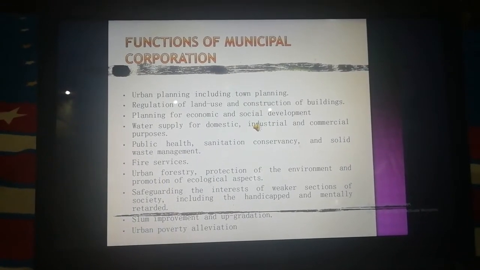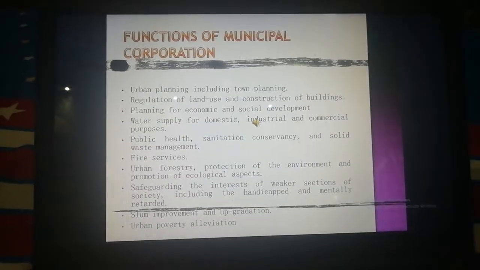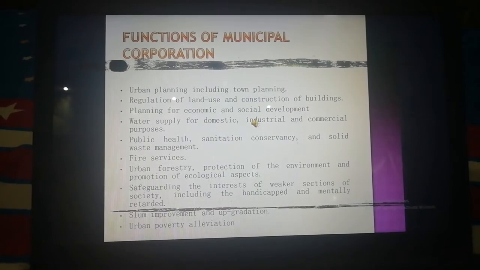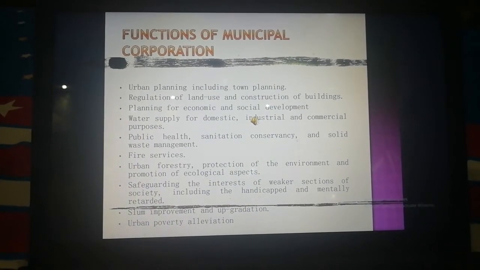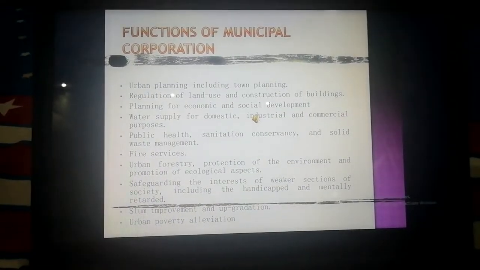So these are some basic functions which are performed by the members of the municipal corporation.